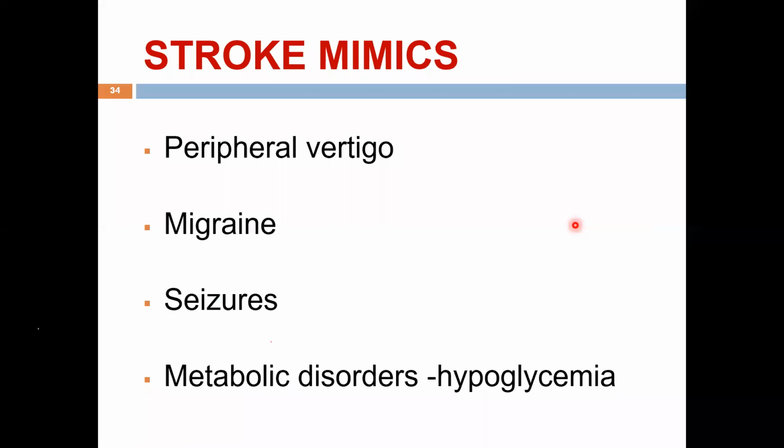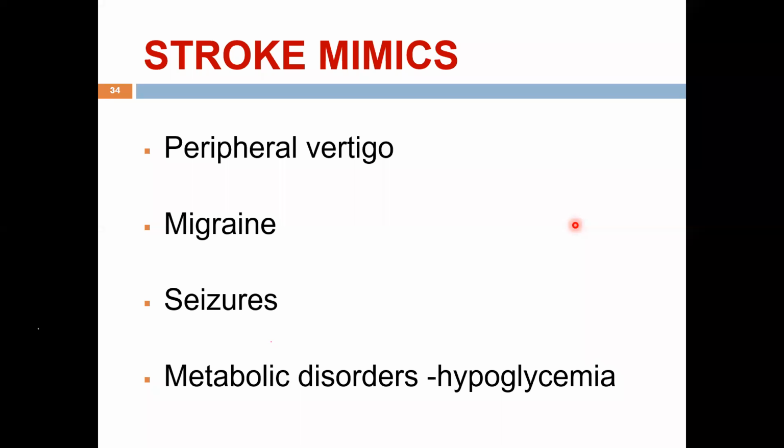So what are the other mimics? Like one of you asked me earlier, peripheral vertigo, dizziness. Not all dizziness are strokes. Suppose you have a dizziness or a vertiginous sensation, which is mainly posture related, associated with tinnitus, some hardness of hearing or ear discharge. That is a peripheral vertigo. Suppose this dizziness is associated with diplopia, double vision, dysarthria, difficulty in speaking, dysphagia, difficulty in swallowing, some unilateral paresis or paresthesia, then you know that this is going to be a brainstem stroke. So you have to differentiate it from the history.